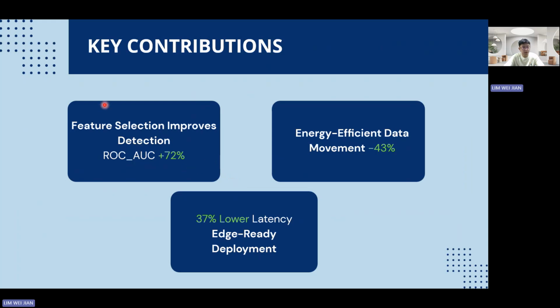So I will highlight some of the key contributions. First, the feature selection improved the detection performance by 72%, while the hierarchical fusion promotes energy efficient data movement by a 43% reduction in the data movement from the models to the other system of the machine, while enabling lower latency, which allows the model to be deployed at the edge level.